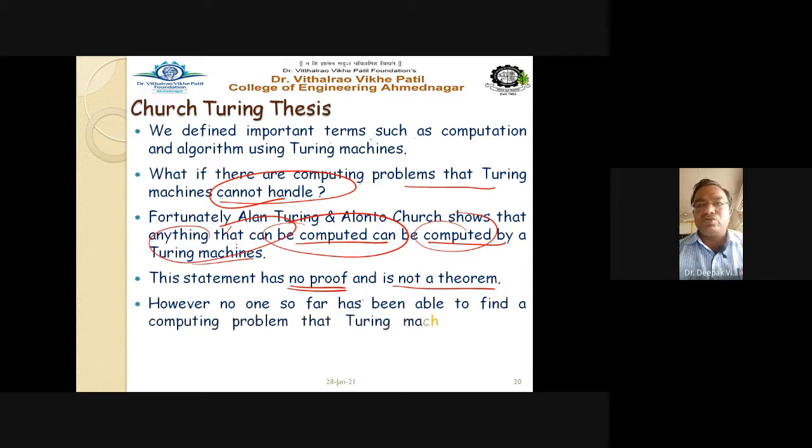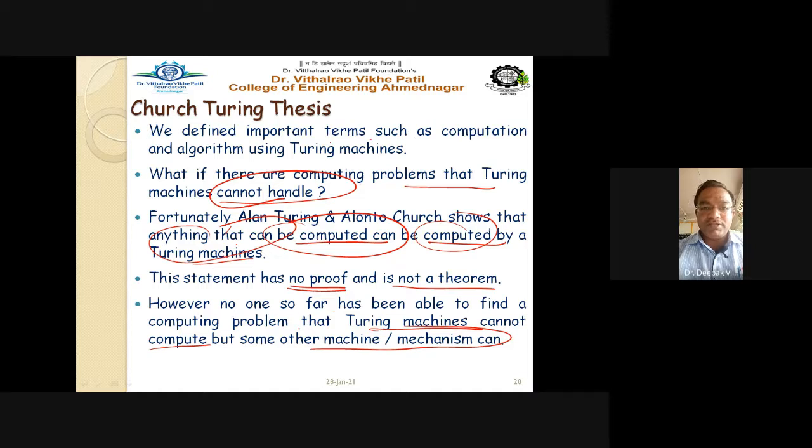However, no one so far has been able to find a computing problem that a Turing machine cannot compute, but some other machine can. Meaning there is no such problem that some machine can solve but the Turing machine cannot. It is not going to happen. Each and every computable problem is solved by a Turing machine.